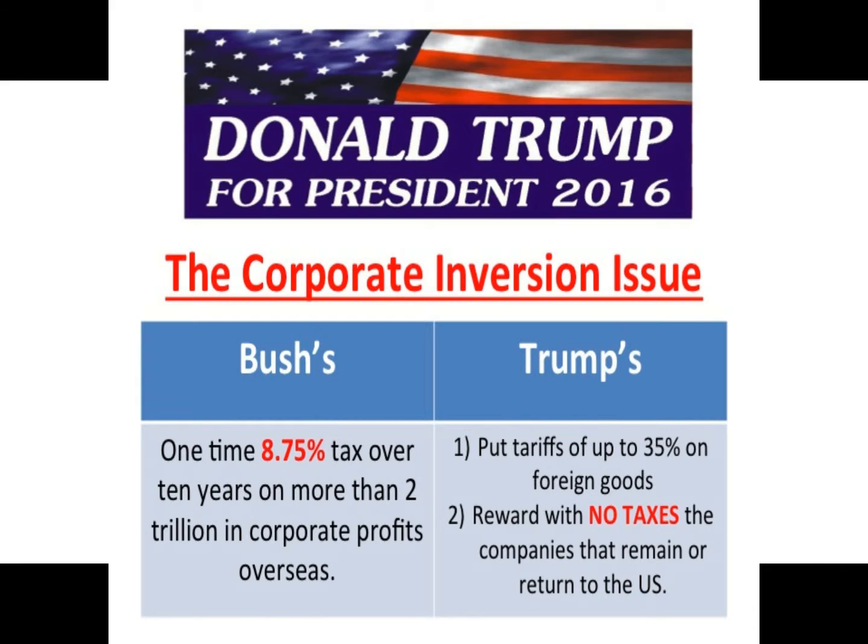Now let me ask you, what is more likely to stop corporate inversion? A one-time 8.75% tax payable over 10 years to ease the pain? Or rather Trump's plan to discourage U.S. companies from leaving the country by taxing them at a rate of somewhere between 20 to 35% tariffs to keep jobs and tax revenue in this country? Obviously Trump's plan, which also encourages U.S. companies to stay or return to the U.S. by eliminating corporate taxes on them.